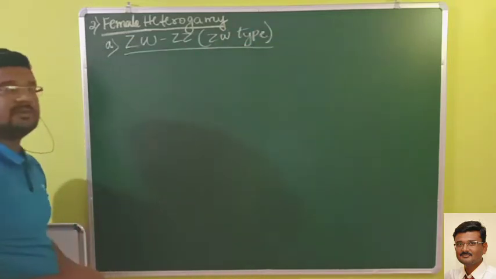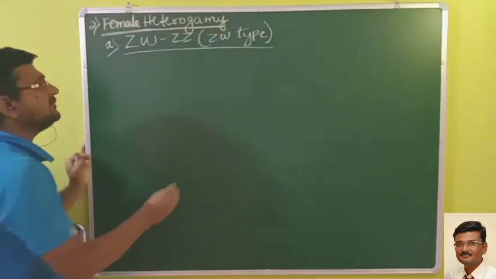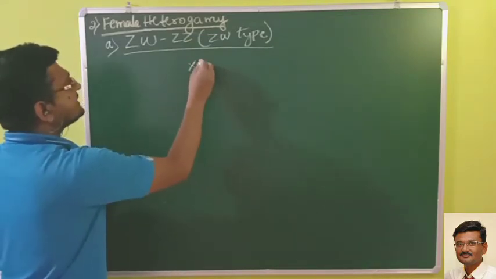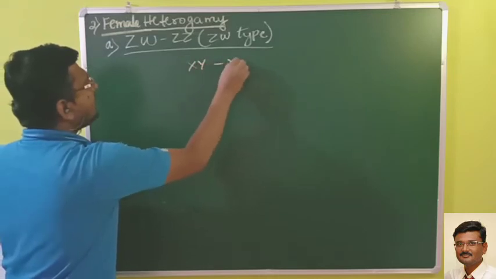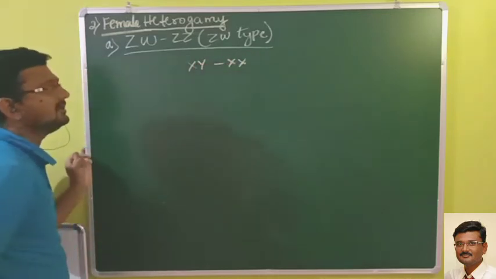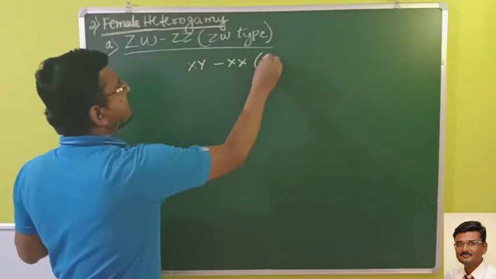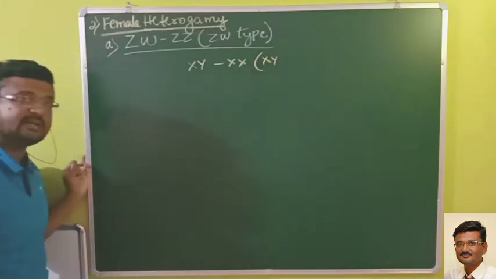Okay, so here, just to avoid confusion between X, Y and XX, if I write this as XY type, again it will be a confusion.